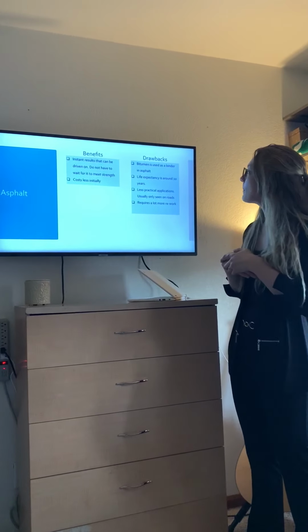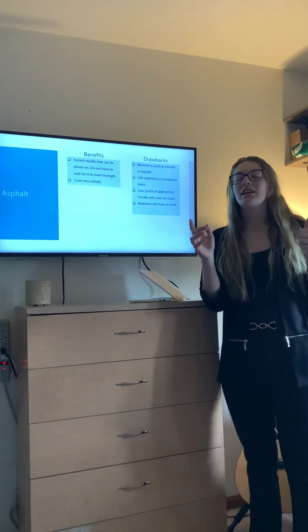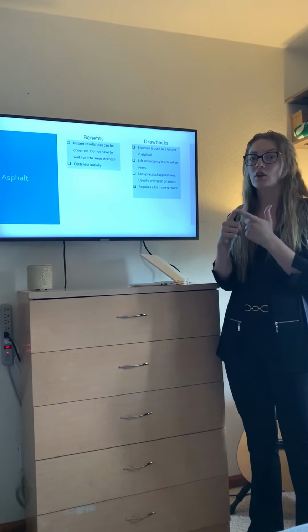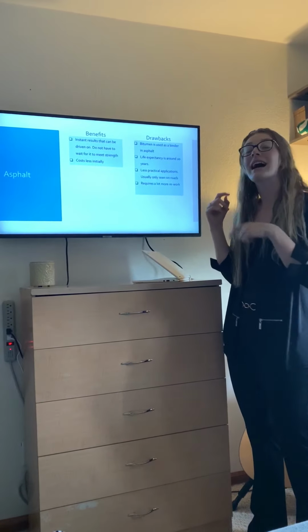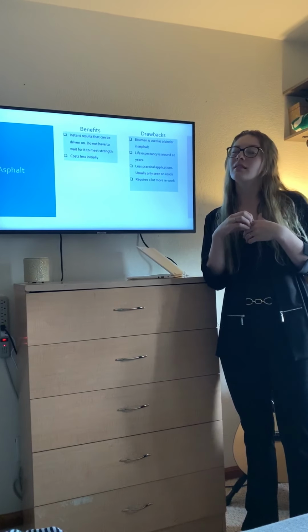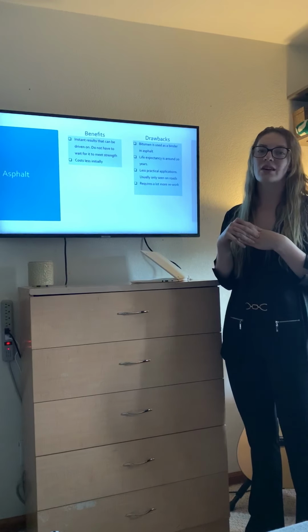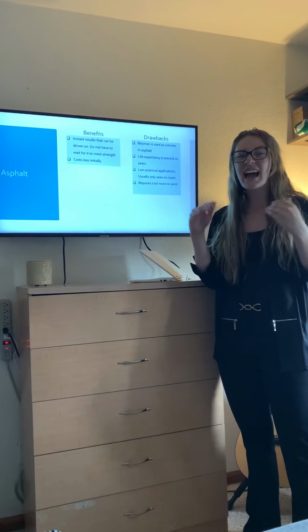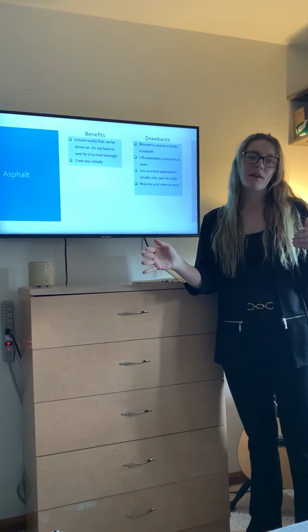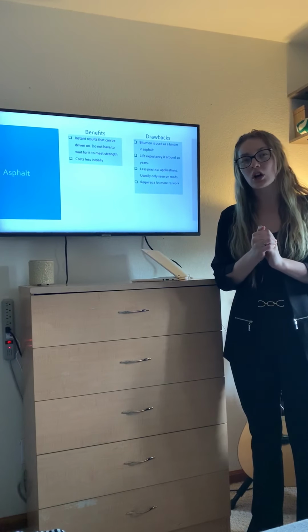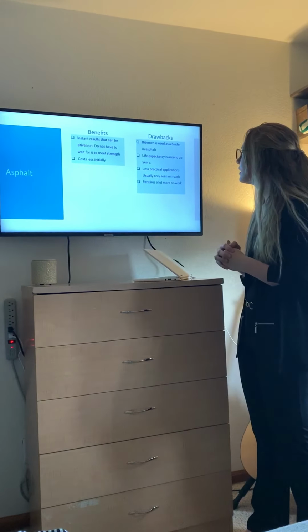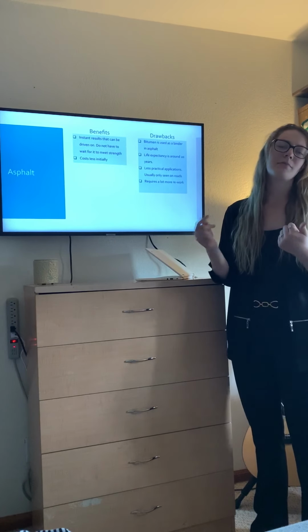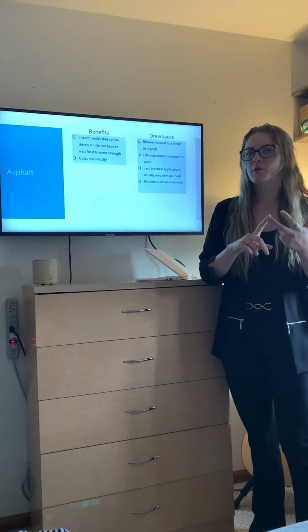Drawbacks. You do have to use a binding agent in concrete and in asphalt. So concrete uses Portland cement and asphalt uses bitumen. Bitumen is a non-renewable resource and is a little bit less friendly with the environment, so that is a drawback there. The life expectancy is around 20 years, so that's half the duration that we have with concrete, which is another drawback. It has less practical applications, like we talked about, for aesthetic or structural purposes with concrete.